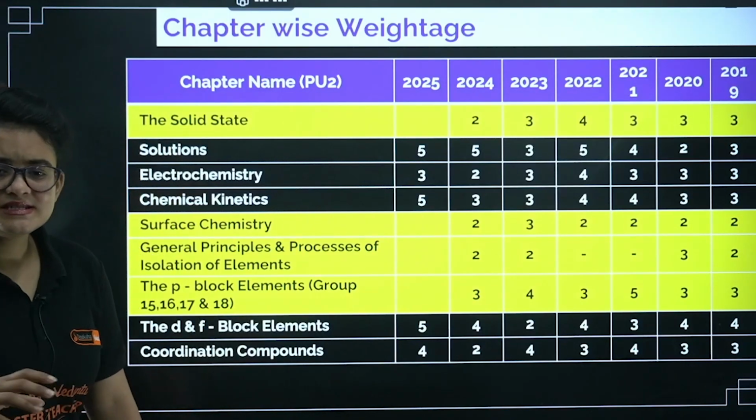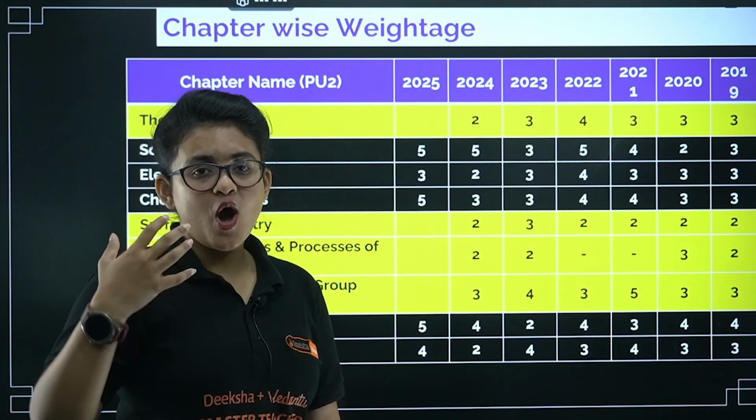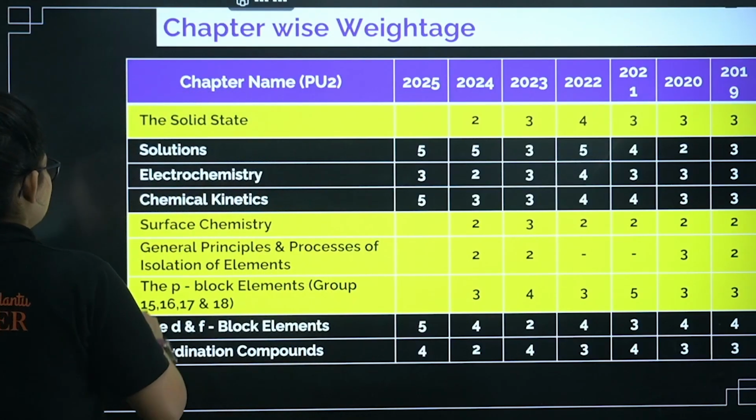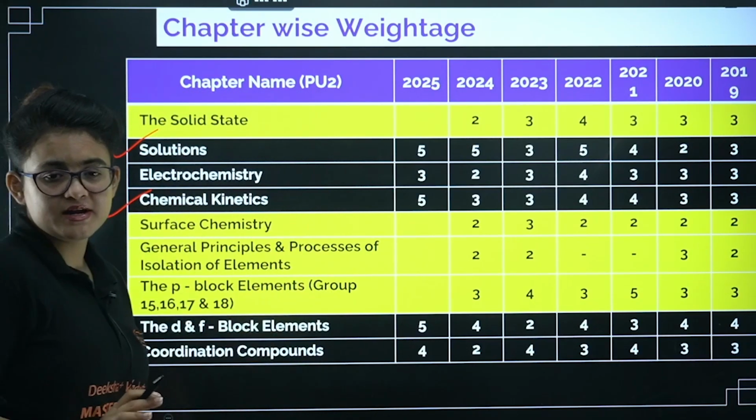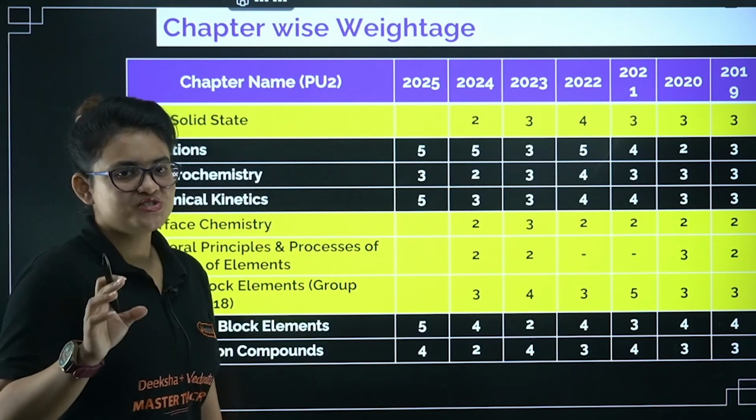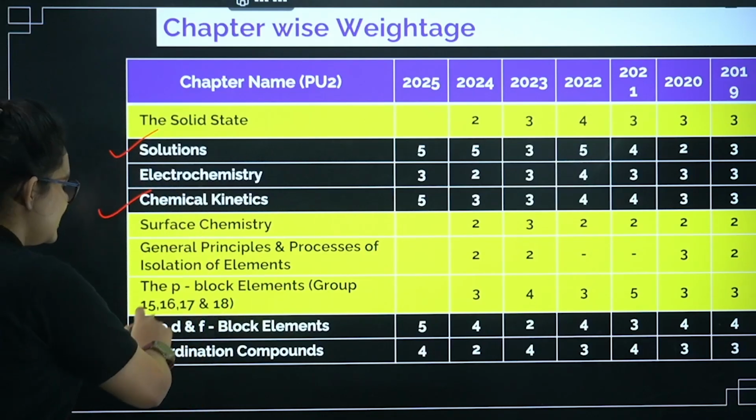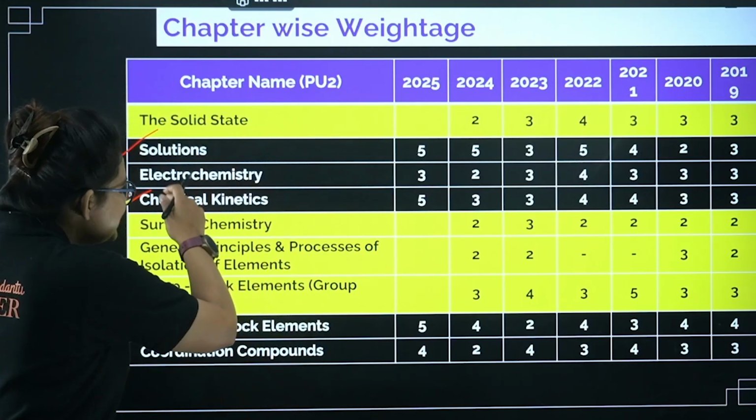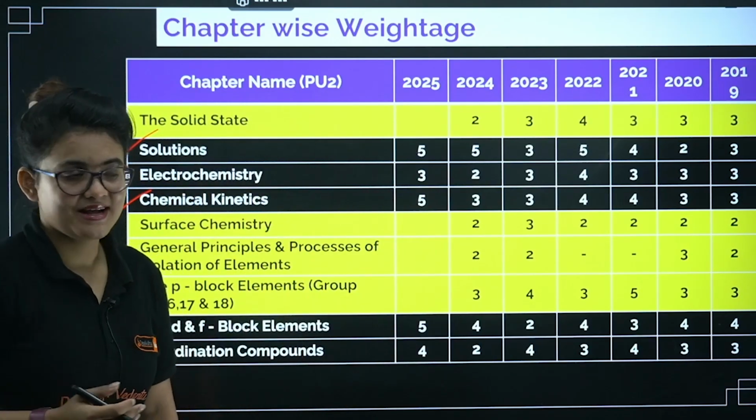Here you can see a small analysis so that you can understand how many questions per year come from the individual chapter. Solution and chemical kinetics we already covered in one lecture. If you haven't watched, please go and watch that video. Another thing you can see is electrochemistry and the D and F block elements that we are going to cover now. See the number of questions coming every year.